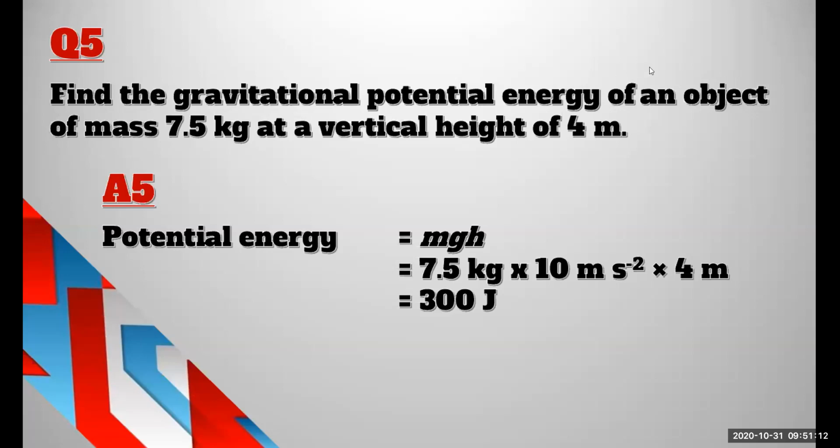How did 10 ms minus 2 come? Because here g is given as 10 ms minus 2. Gravitational acceleration g is 10 ms minus 2, for all questions.